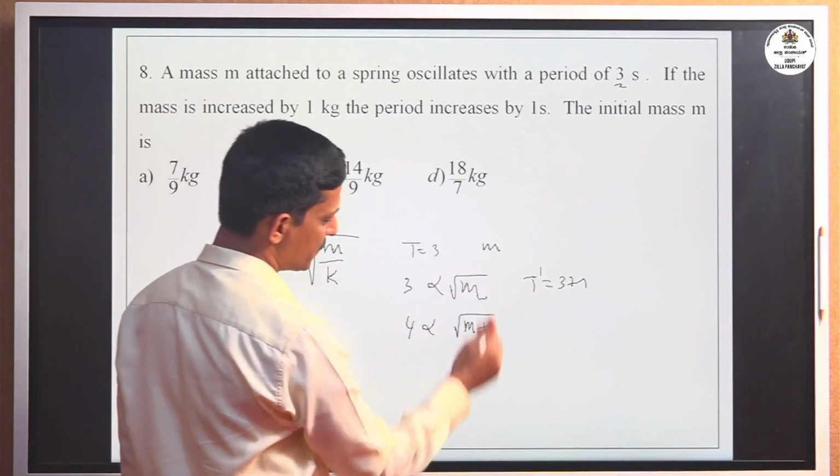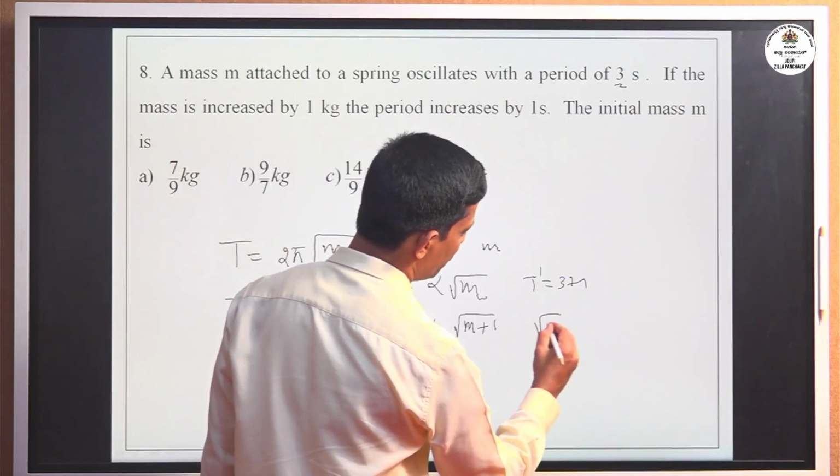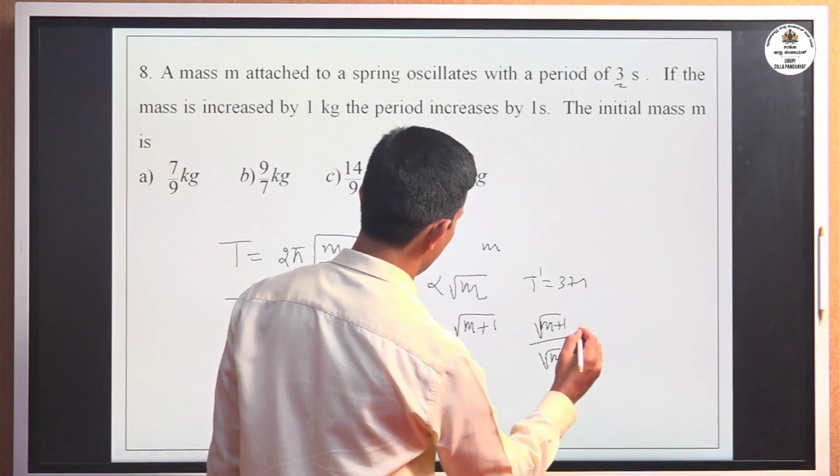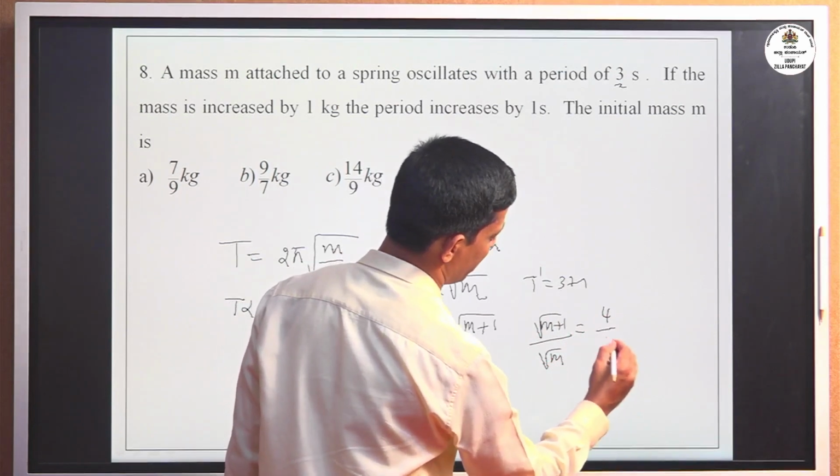Now dividing these two expressions, we get root of m plus 1 divided by root of m equals 4 divided by 3.